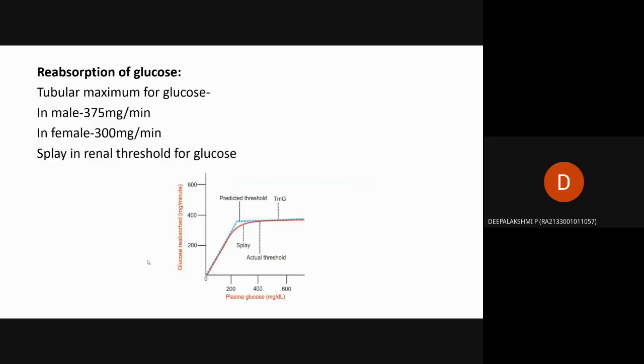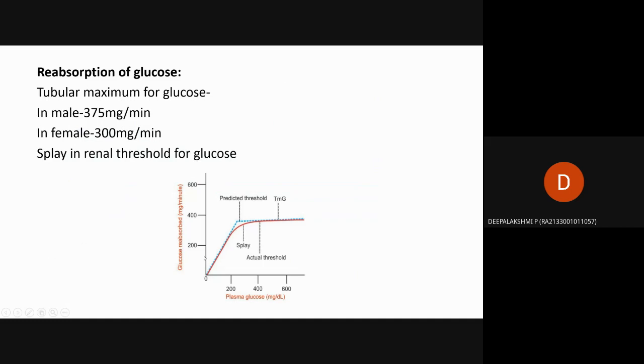Then reabsorption of glucose, that is, the tubular maximum for glucose, how much glucose is reabsorbed in the tubules. In males it is 375 mg per minute, in females 300 mg per minute. Here the splay in renal threshold for glucose is given. Splay means the deviation that occurs in the reabsorption of glucose.